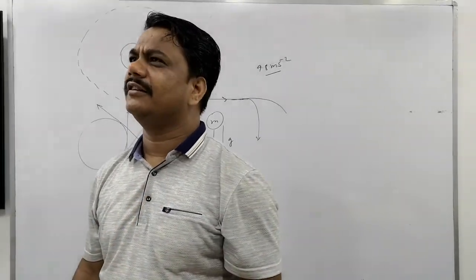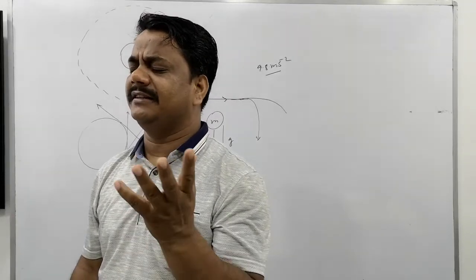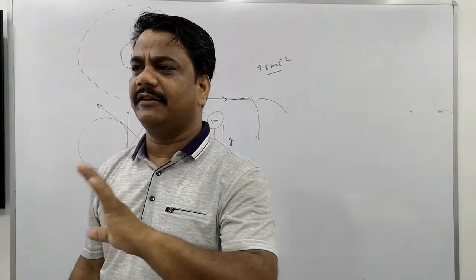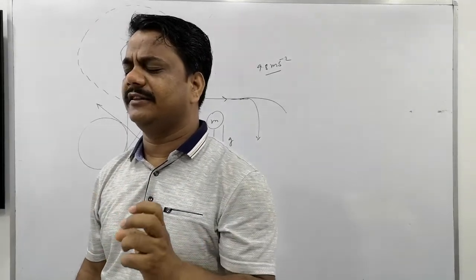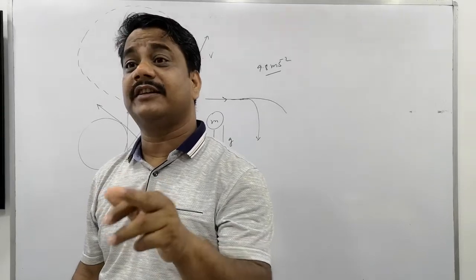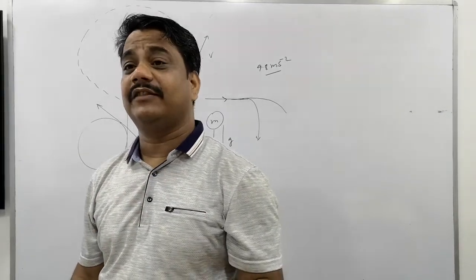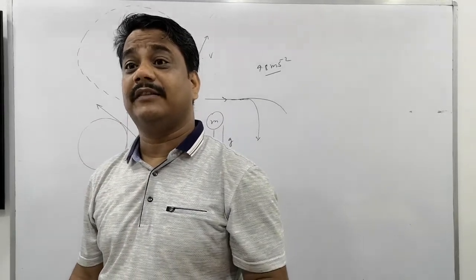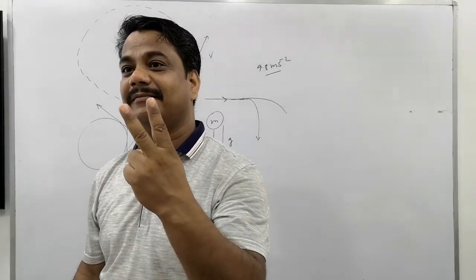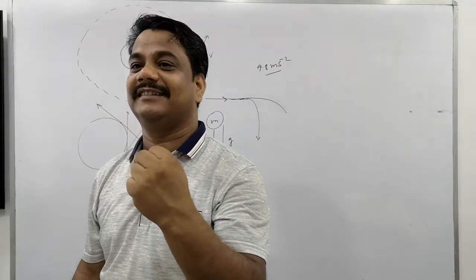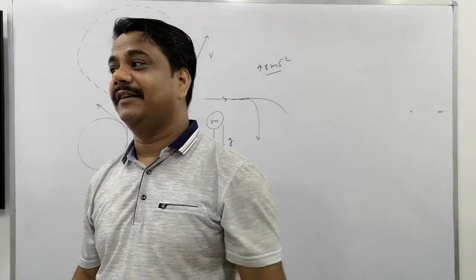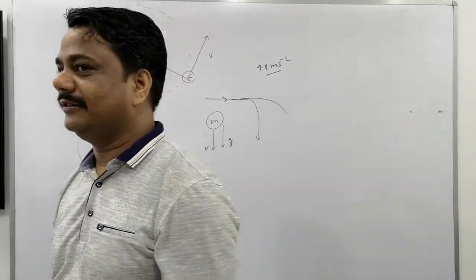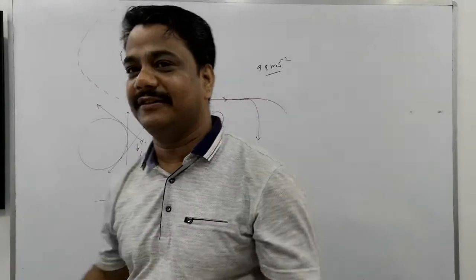Sir, it's moving with uniform speed. Speed is uniform, constant. Constant means change in speed is 0. But acceleration is change in velocity. And the magnitude of velocity is also constant, its value is constant. But velocity has two things, magnitude and direction. This is a vector. A vector quantity has magnitude and direction. So this is accelerated motion, not uniform. Is that clear? Well understood?